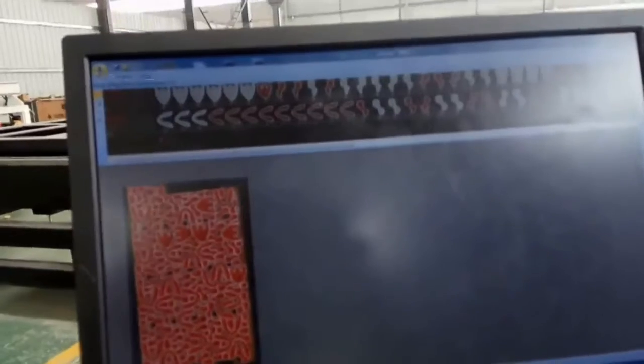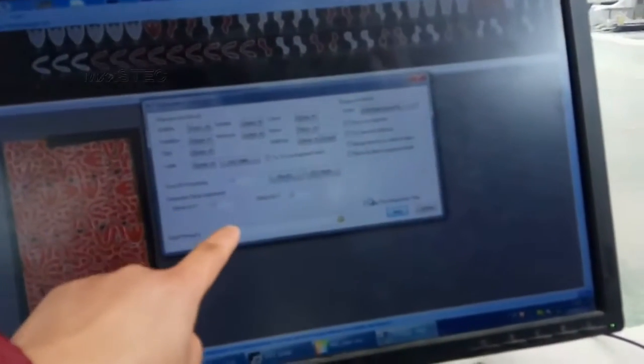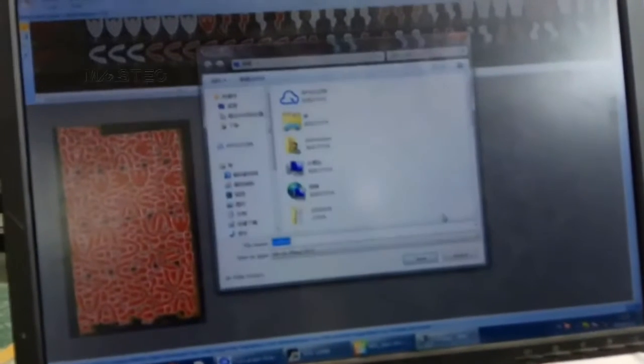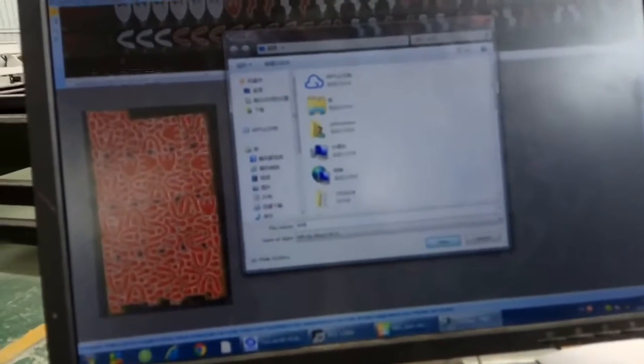Now we export the files. It supports the PLT format. Okay, we give it a name.